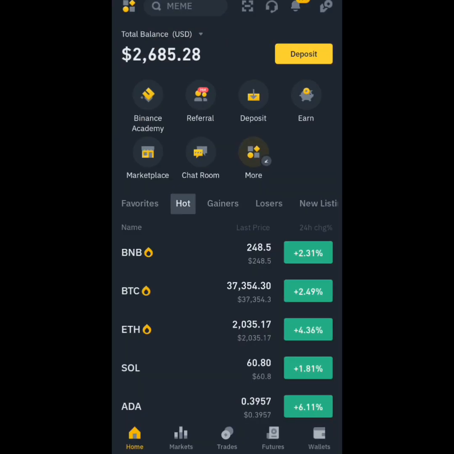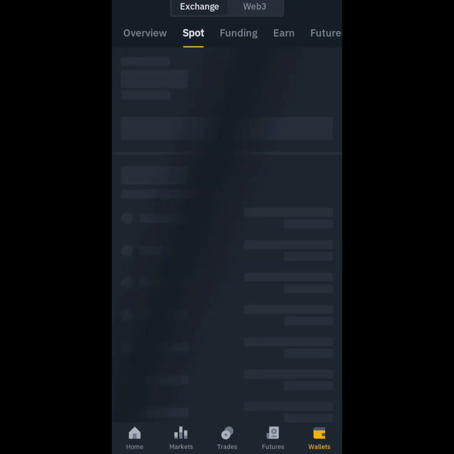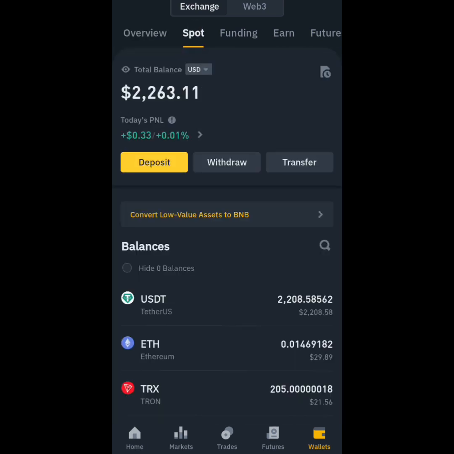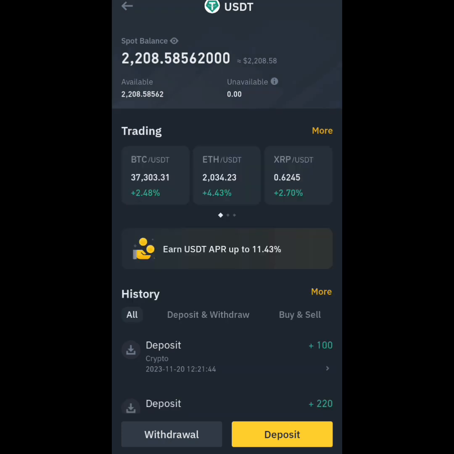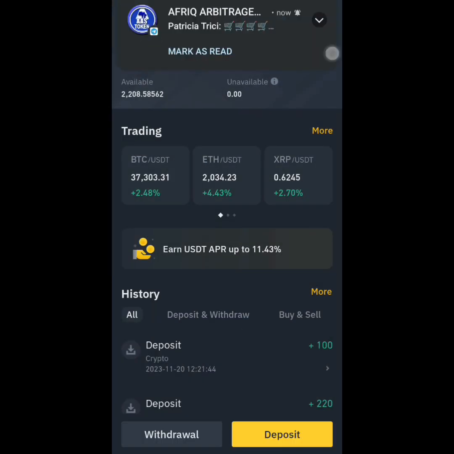So here I am in my address. I'm going to come to this place, you can see wallet where I'm touching. Once I come to wallet, I'm going to click on spot, and then click on USDT. When I click on USDT, the next thing is to click on withdrawal. And when I click on withdrawal, I'm going to send via crypto network by clicking on this.